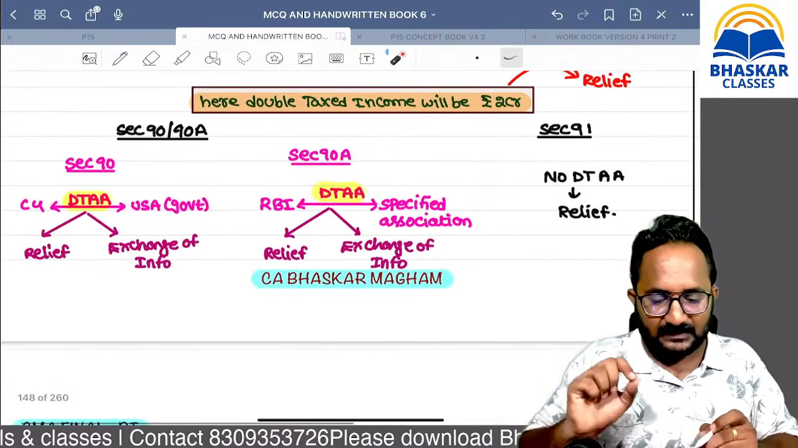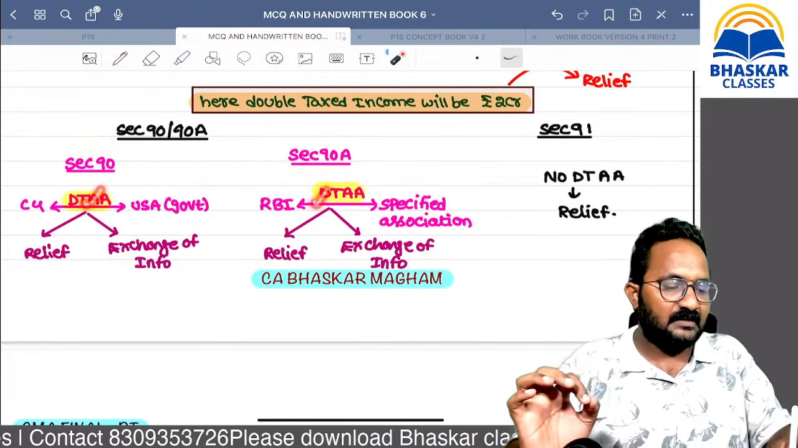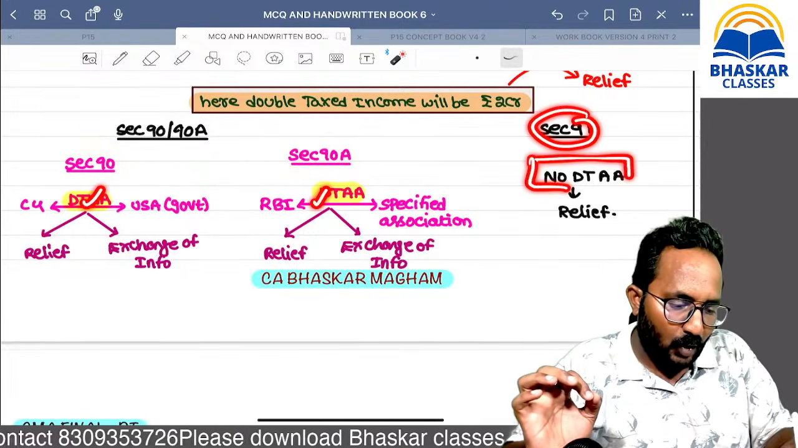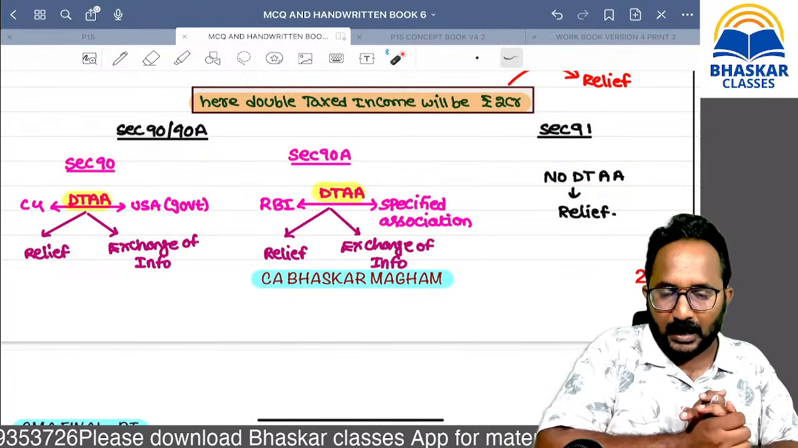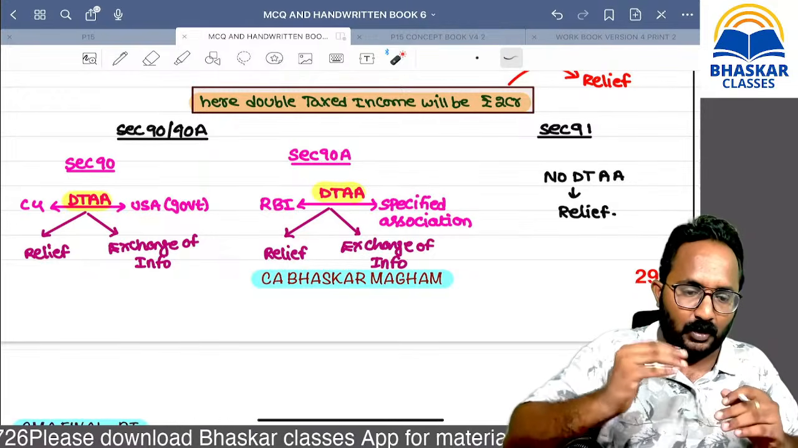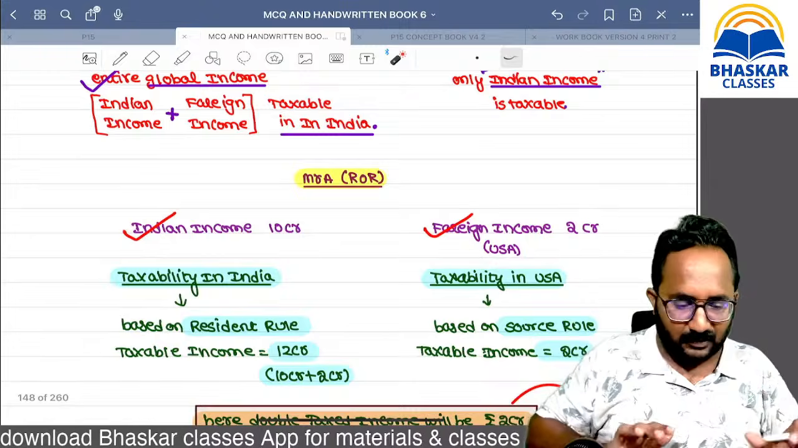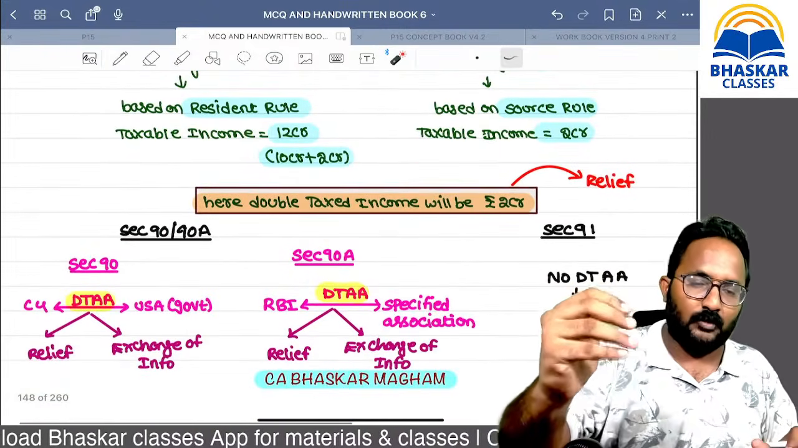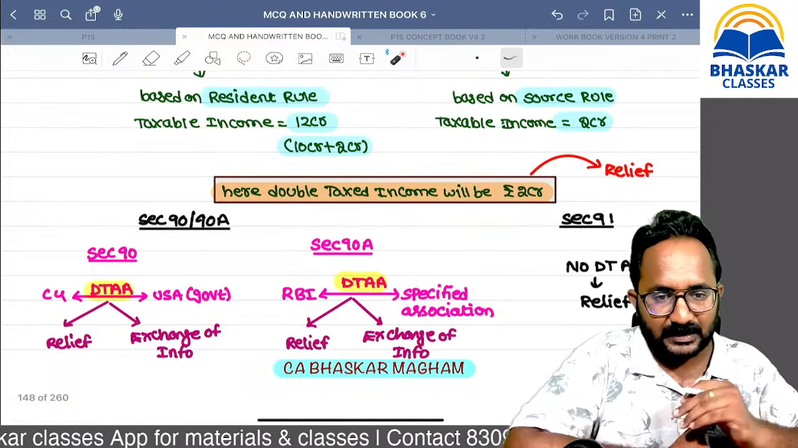So now please remember section 90, 90A. There is a DTAA. Section 91 means what? No DTAA. Just give me confirmation about up to now. Are you clear up to now? If you have clarity about this discussion, example or introduction, we can go straight forward to the further concept, and we can do some questions also directly.